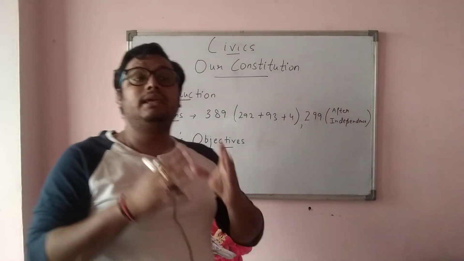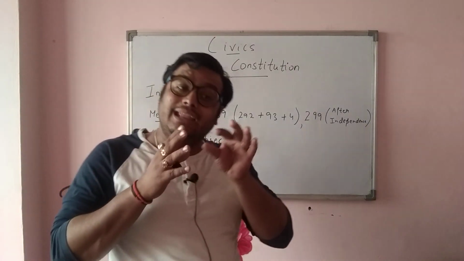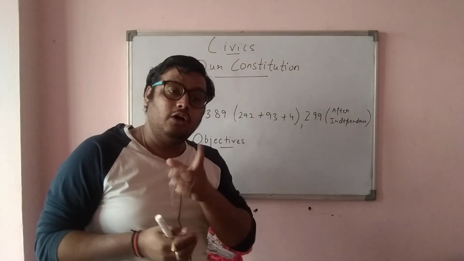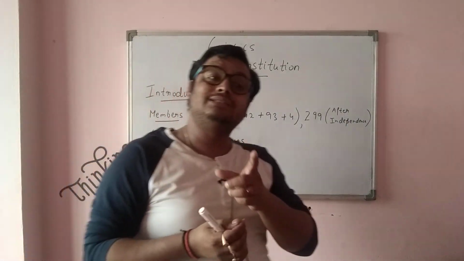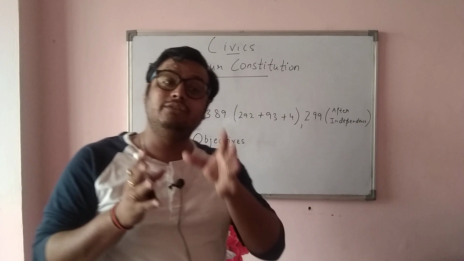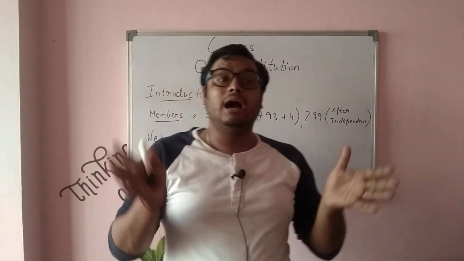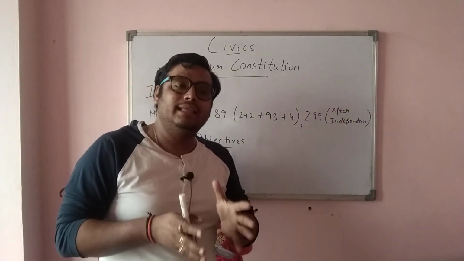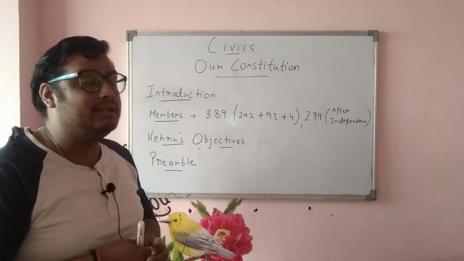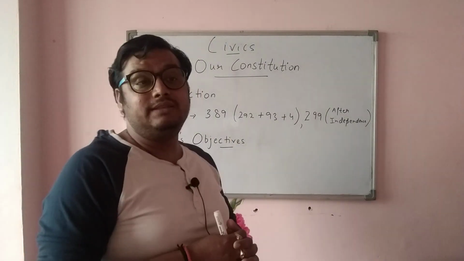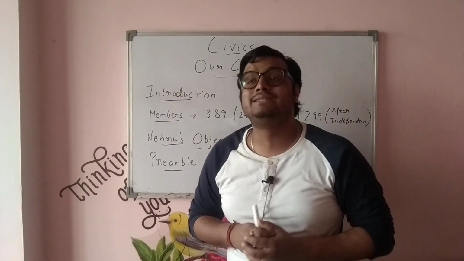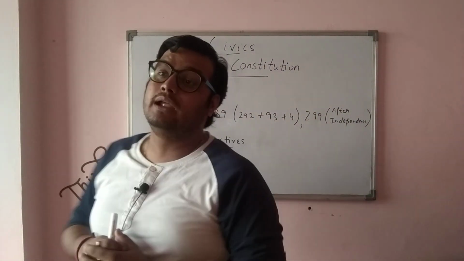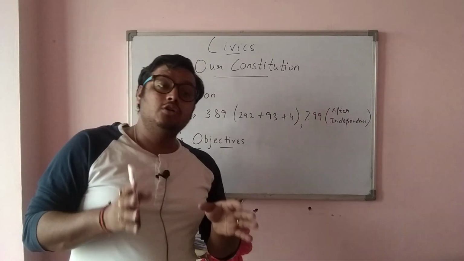So a drafting committee was made, under the chairmanship of Dr. B.R. Ambedkar. Now B.R. Ambedkar is known as the architect and father of our constitution, because he was the chairman of the drafting committee. He arranged all the things in the constitution in a proper order, and then the proper constitution was made in the original form that we are seeing. The constitution was ready on 26th of November 1949. The constitution was adopted, but it was not enforced.